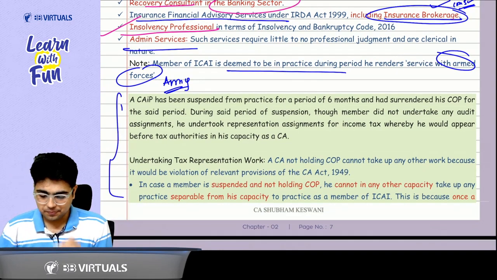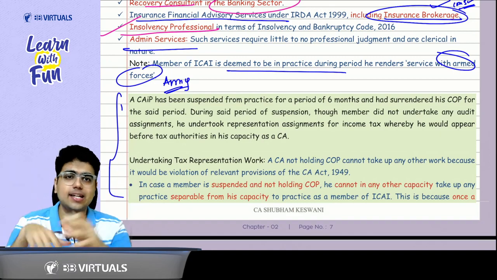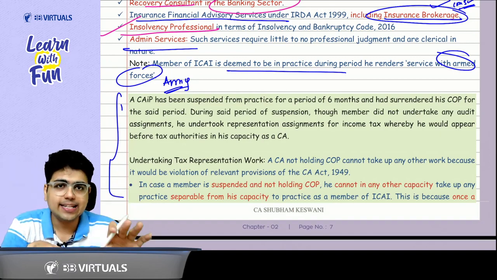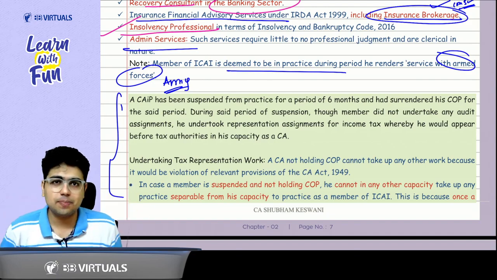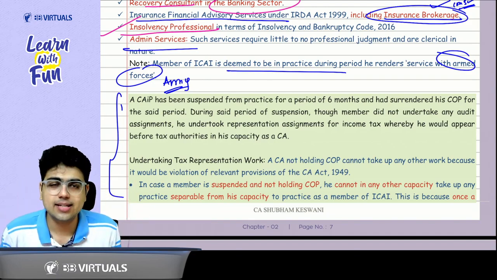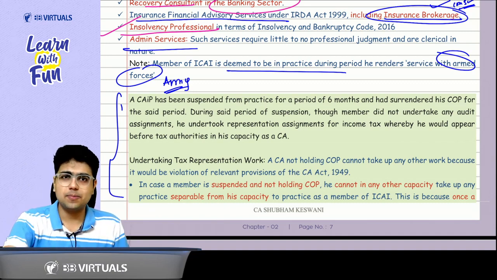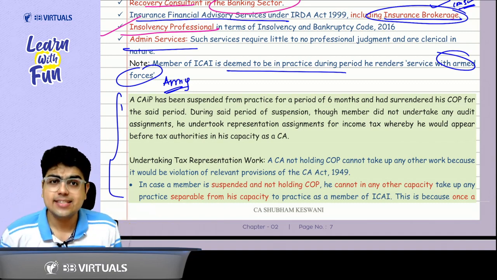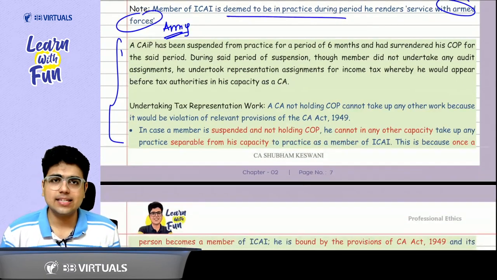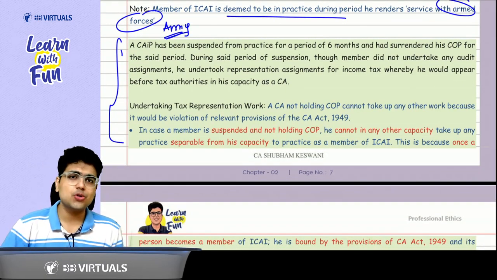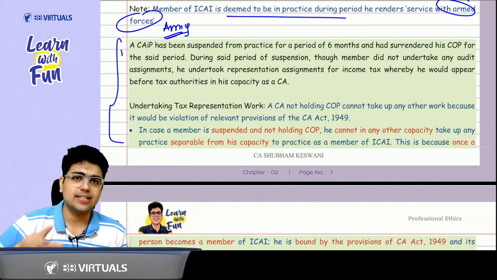Acha, tell me one thing. Whenever in school your teacher gave you a punishment, in that time of punishment, were you allowed to go here and there, or were you asked to stand at a particular place with your hands on your ears? The answer is we were asked to stay at a particular place. We are not allowed to go here and there. Similarly, if ICAI suspends a CA, he is not allowed to do the activities he could have done in the capacity as a chartered accountant.